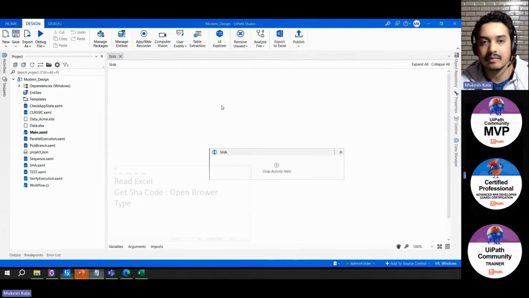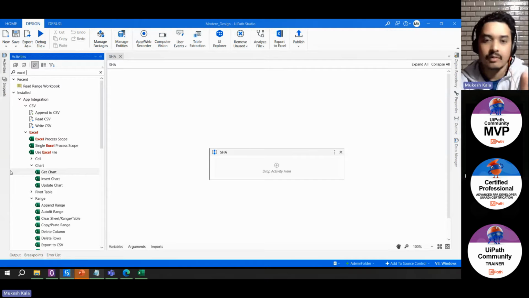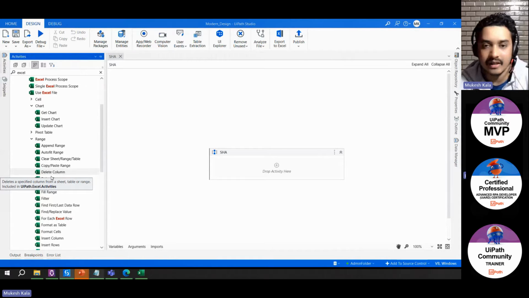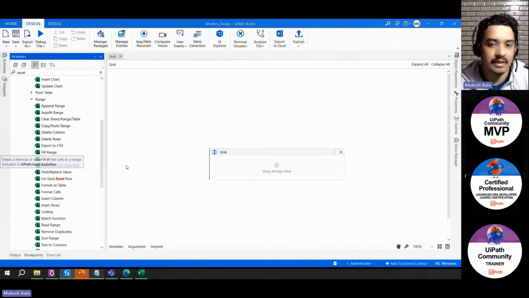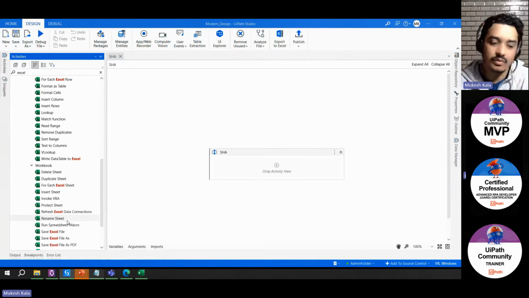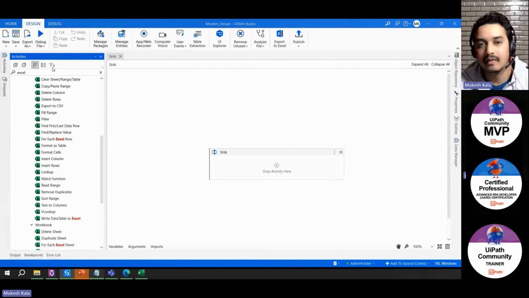So to read the Excel, if I go to the activities and I just type here Excel, you would see that UiPath has given me all these options and these are pretty easy to understand. Delete the column, delete the rows, filter the range, read the range, delete the sheet. As the name suggests, you might understand what it is going to do. So for example, I have to read an Excel, so I'll go here and I'll say read range.